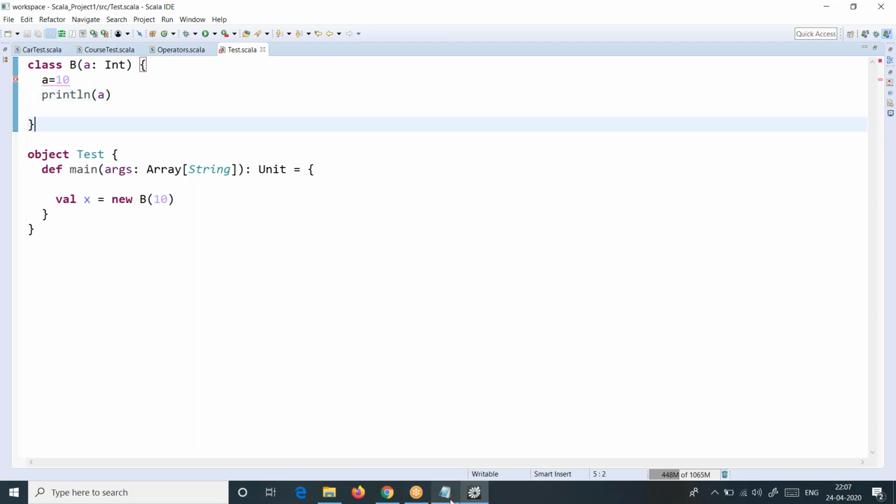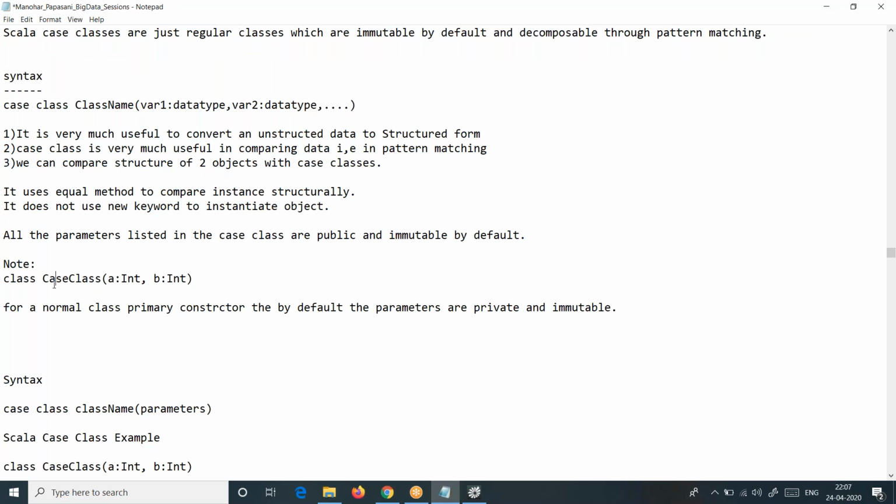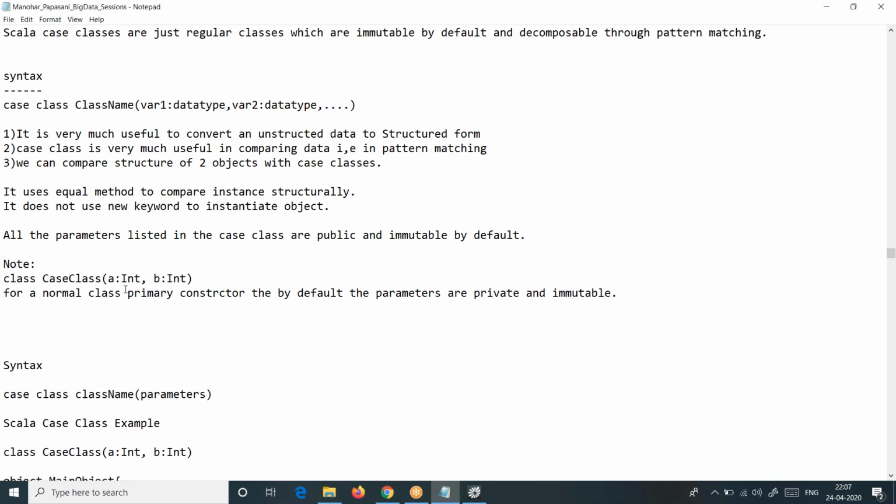So finally, the conclusion is what? By default, if you look at a class like this, these parameters are private and immutable. Shall I repeat it one more time? I don't think I need to. By now you would be clear with that.